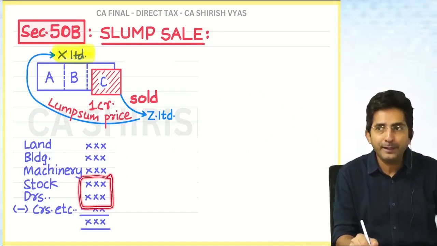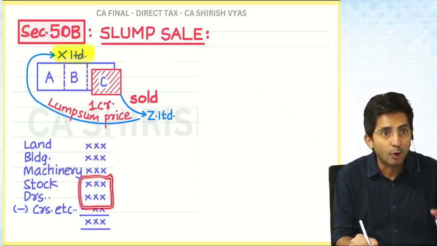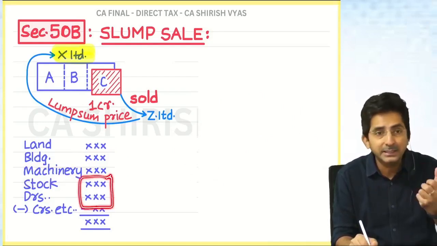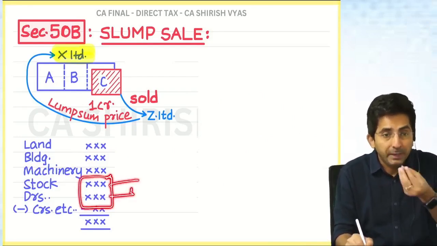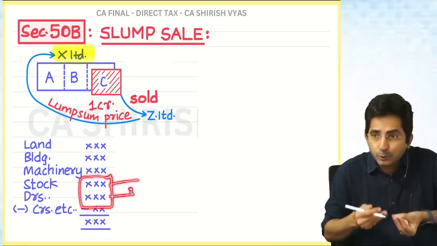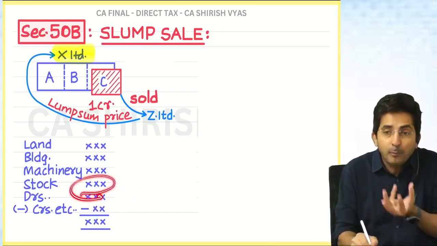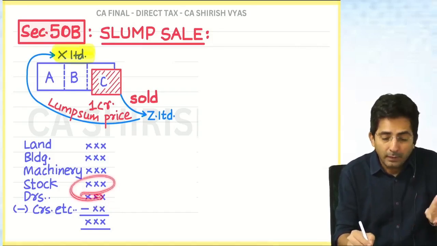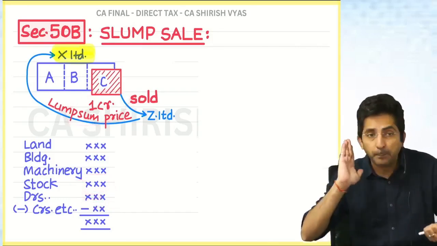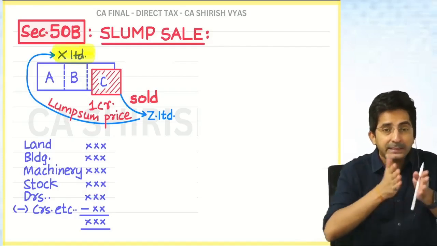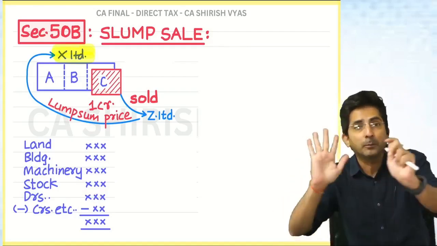For stock and debtors, business income will arise. Stock means goods, debtors are receivables. So these will come in business income. But to measure business income also, I should know how much I am getting for the stock. 1 crore is for the whole business. So in short, you understood your main problem: asset wise working is not possible.